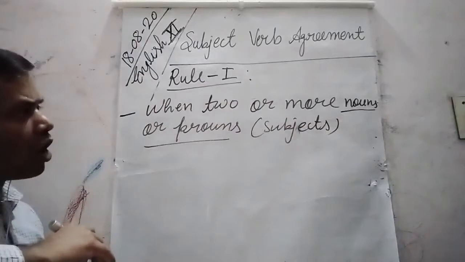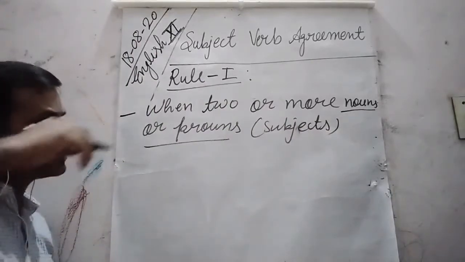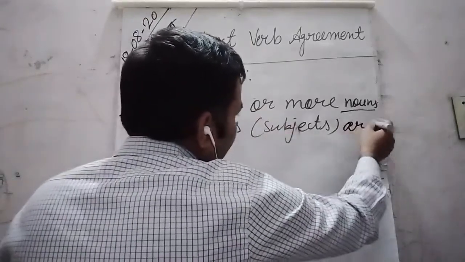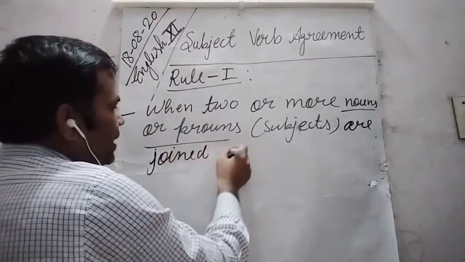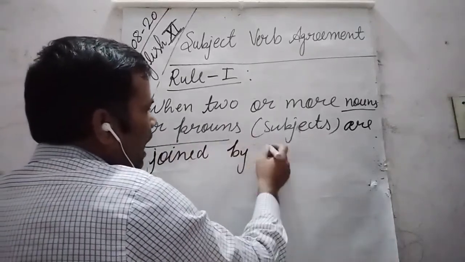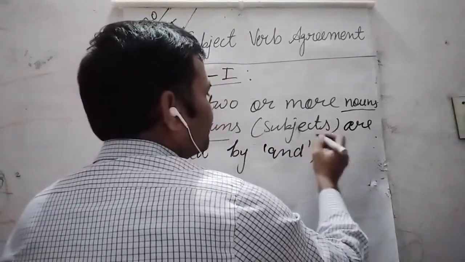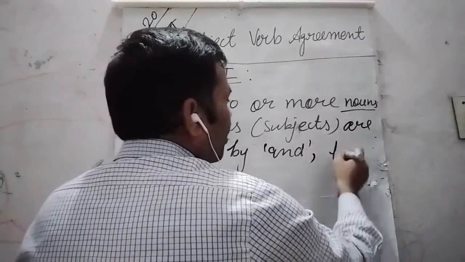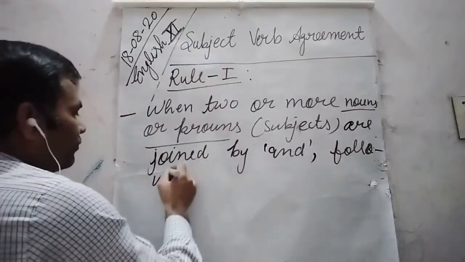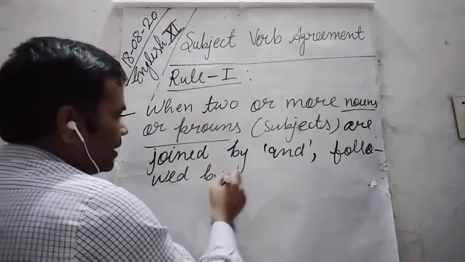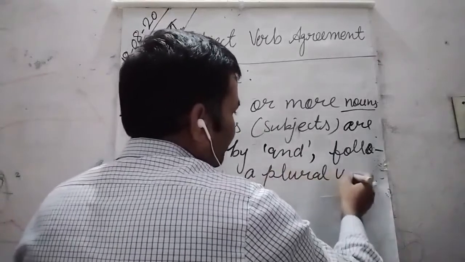So when two or more nouns or pronouns, or two or more subjects, are joined by and, they are followed by a plural verb.